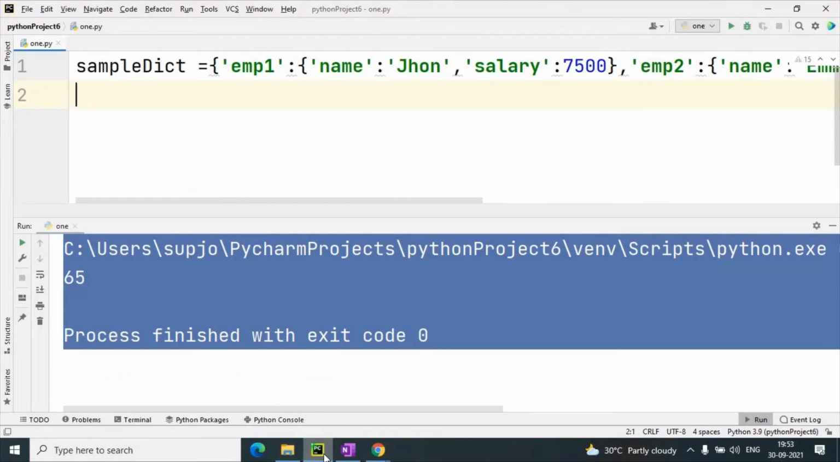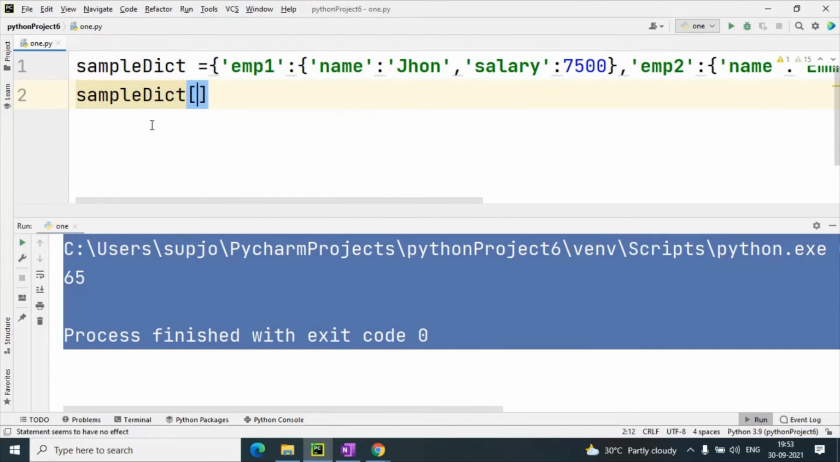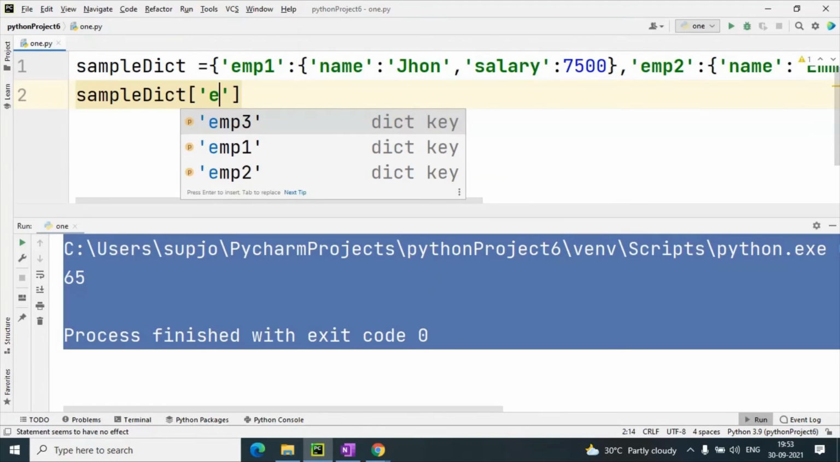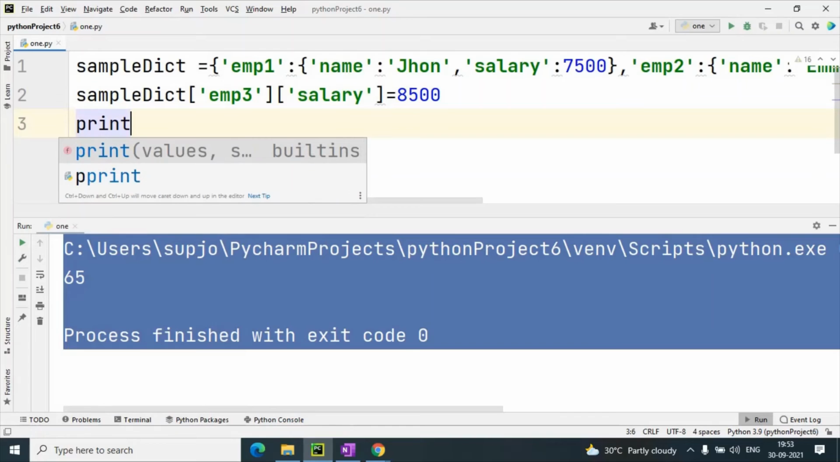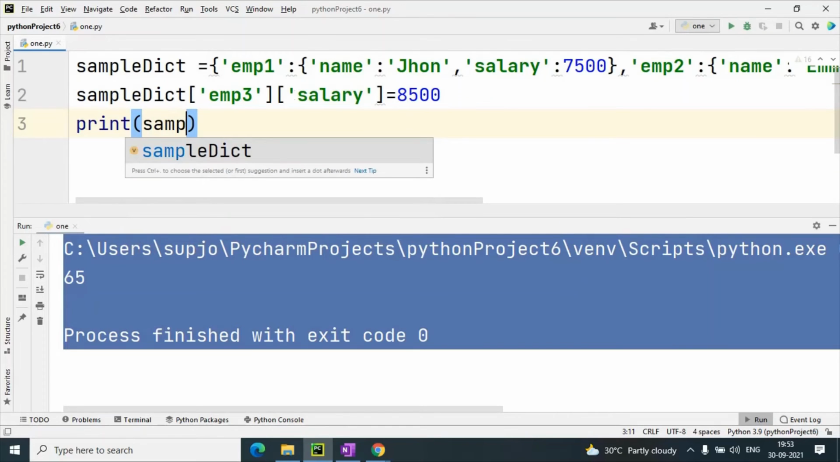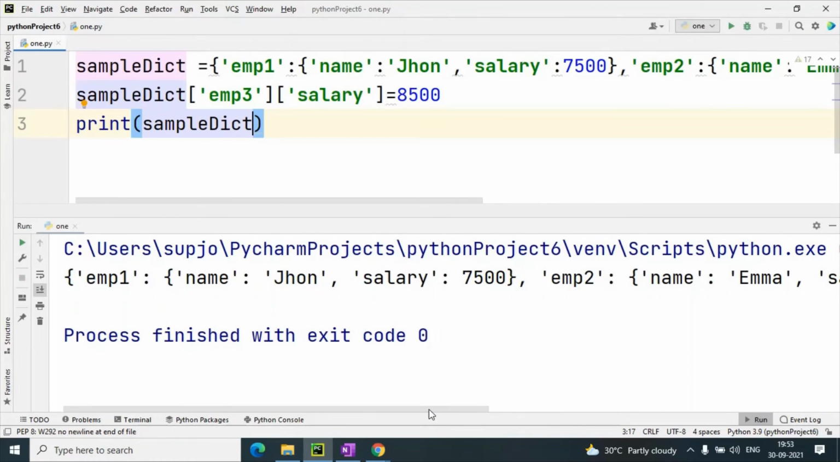So I am giving you a practical demonstration like that. Sample dict, then EMP3. Why have I taken EMP3? Because Brad's information is employee 3. So employee 3, then salary. I have taken the value that is 8500. Now when I print this sample dict, you will see the output like that.